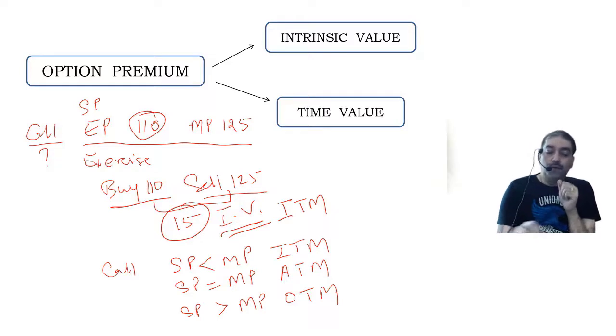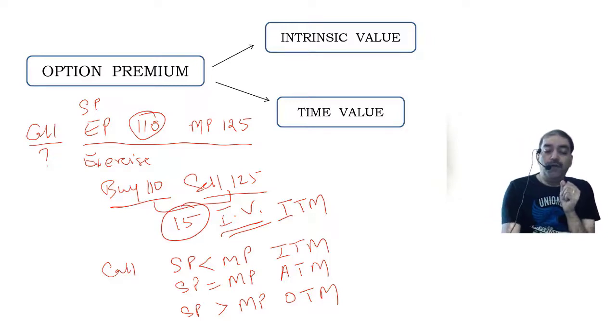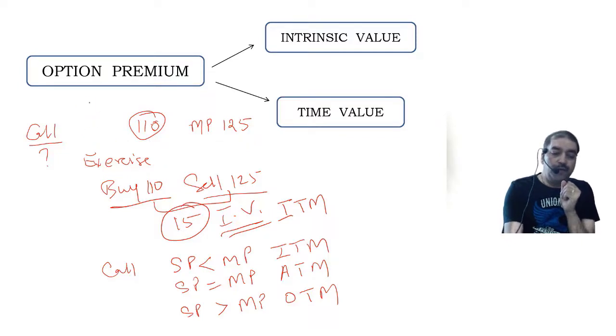Okay? So this is what we have got to know. Also, when it is in the money, there will be an intrinsic value. Okay? So this example is clear now. I have given you the example of a call option, and I have explained to you when the call option will be exercised, and when it is exercised, what will happen. All these things I have explained to you. So what is the intrinsic value now?